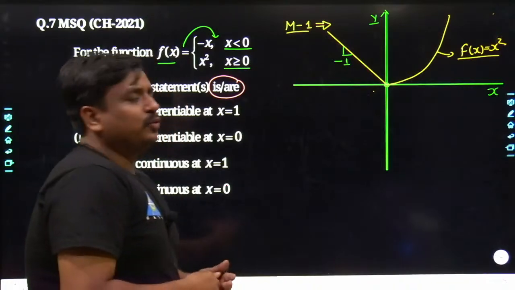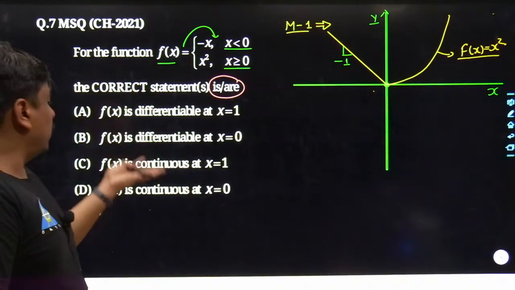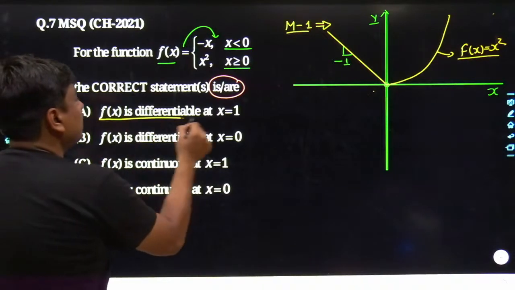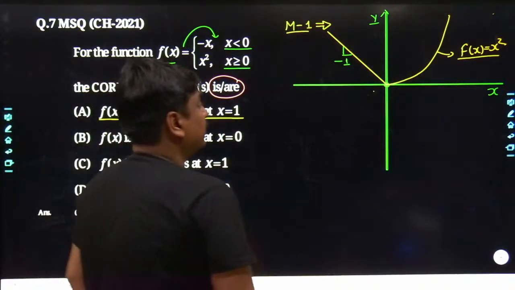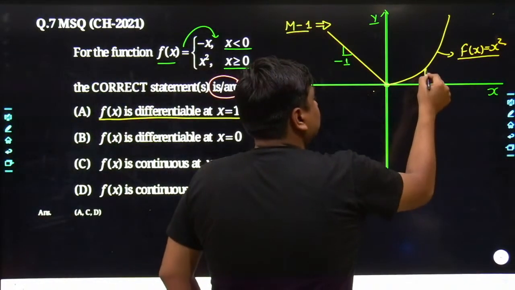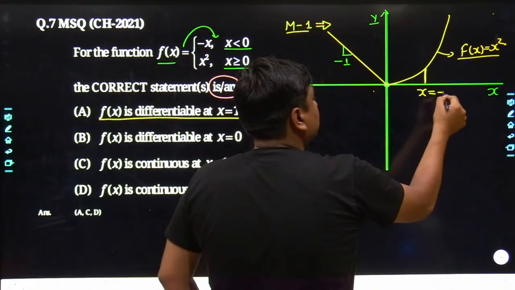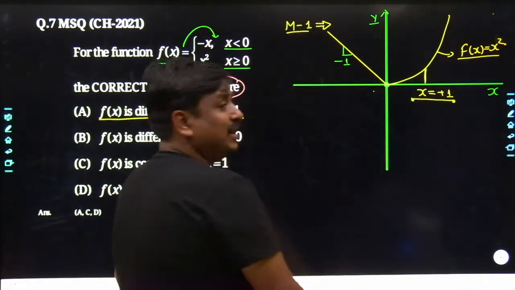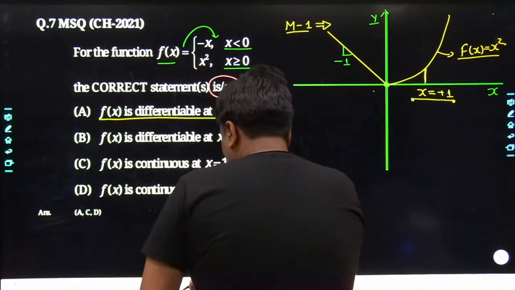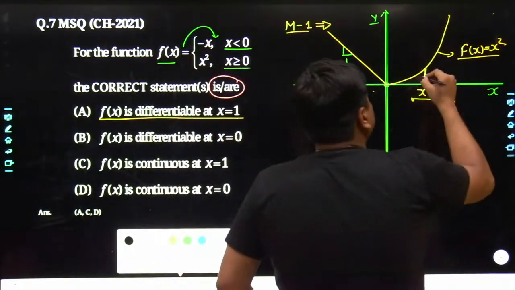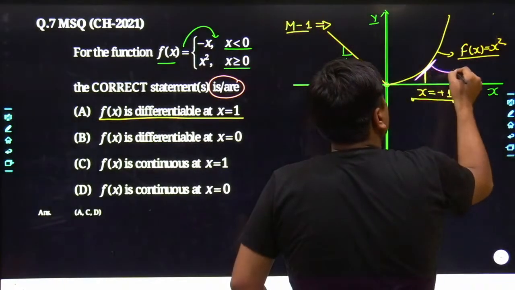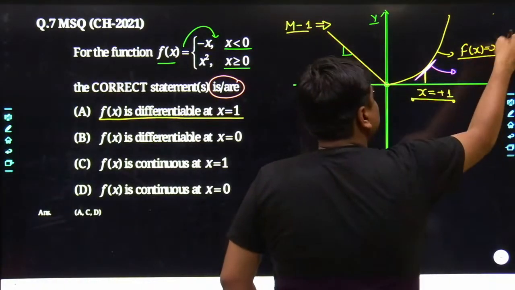Now you yourself would be able to comment on the four options which are attached along with this problem. Is f of x differentiable at x equals 1? Yes, my dear friends, at x equals 1 the function is found to be smooth and continuous. That means a unique tangent can be drawn at x equals 1, which would be somewhere positive. If you want to know the value of the tangent, simply differentiate it.